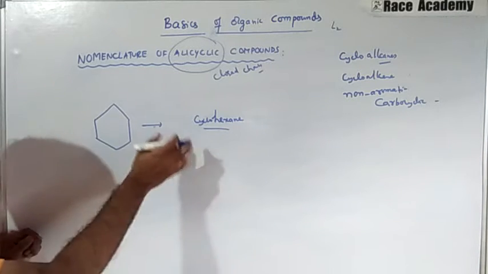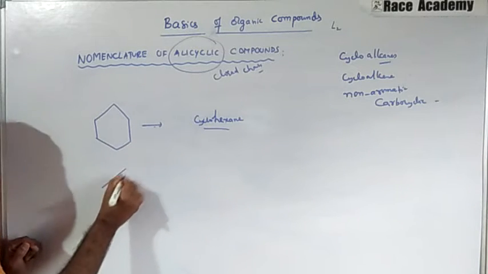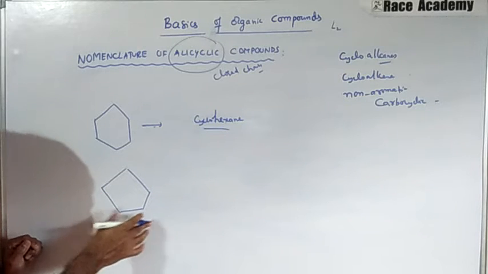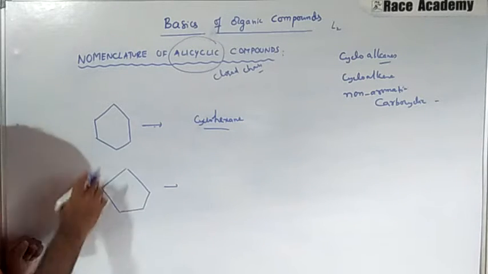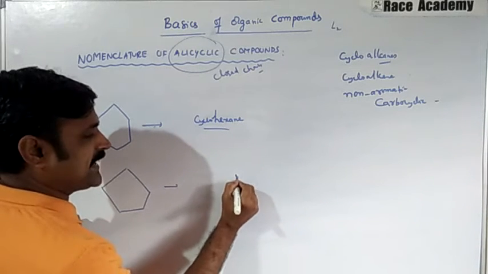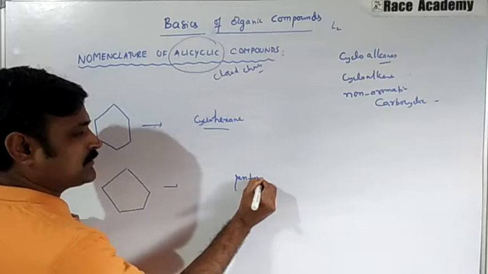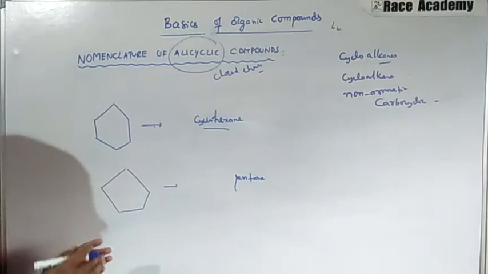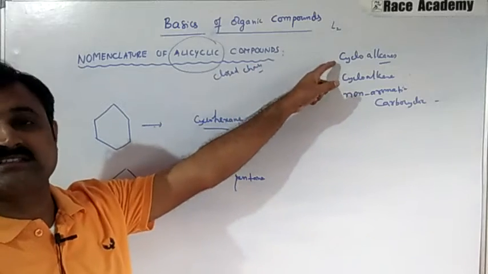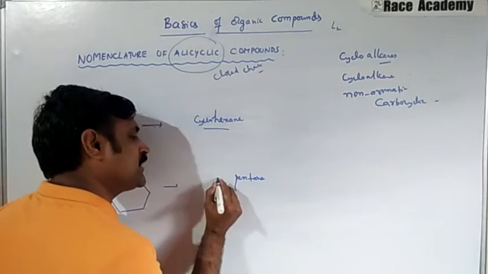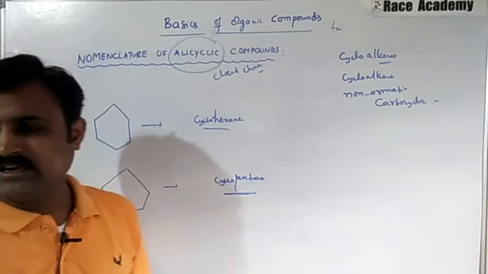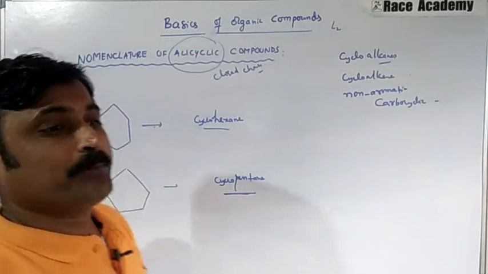Okay, let us take the next example. We have a 5-member ring like this, and the 5-carbon hydrocarbon is pentane. Before that, the prefix we commonly use for cycloalkanes is cyclo. So it becomes cyclopentane.